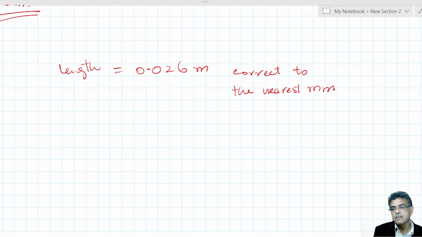Write down in millimeters the lower bound of this length. Only the lower bound is asked.